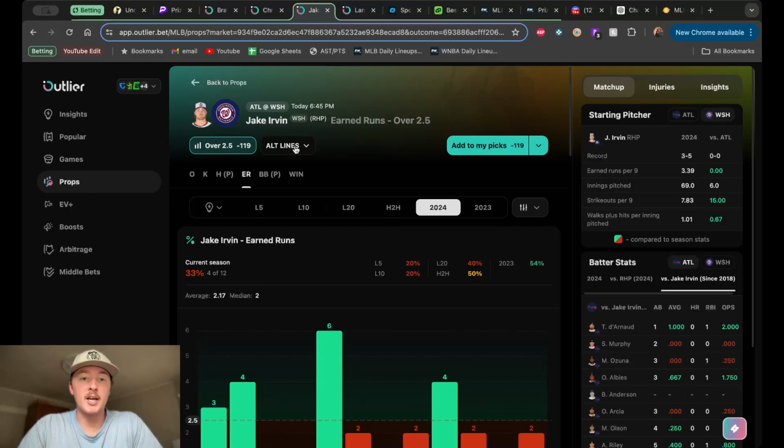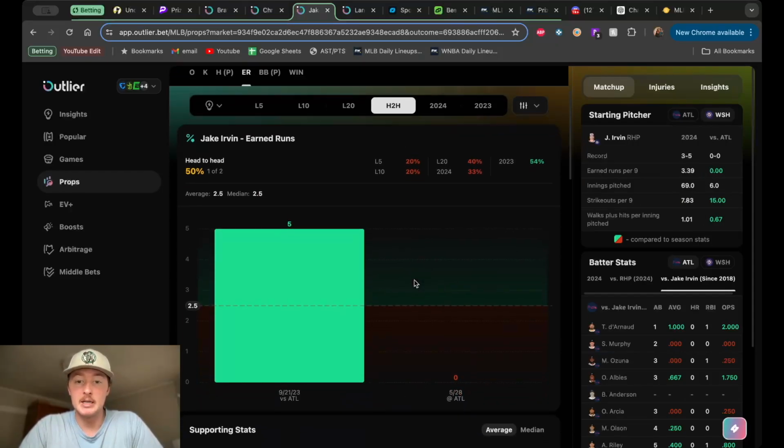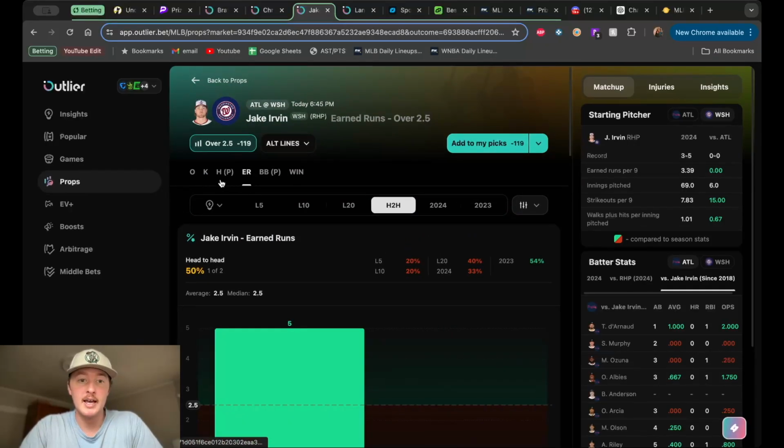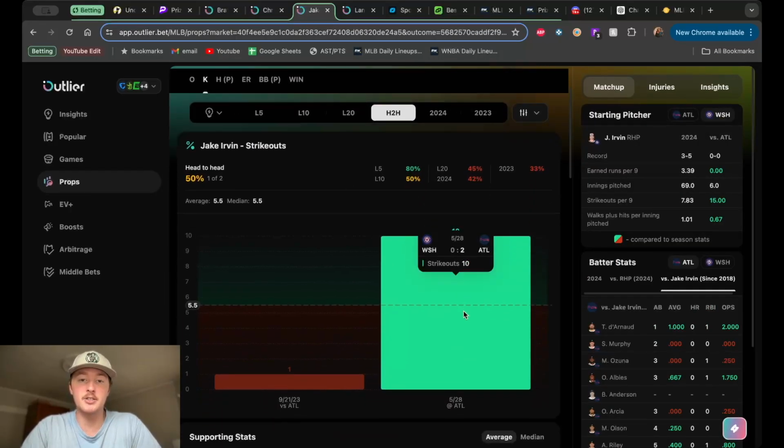And then the other side of the mound, we got Jake Irvin here pitching for the Nationals. He's got an ERA of 3.39, 7.83 strikeouts per 9, and then a WHIP of 1.01. But you see this popping up because he already pitched against this team, and he pitched really well. Didn't give up a single earned run, and he struck out a ton of batters, 10 strikeouts in this one.